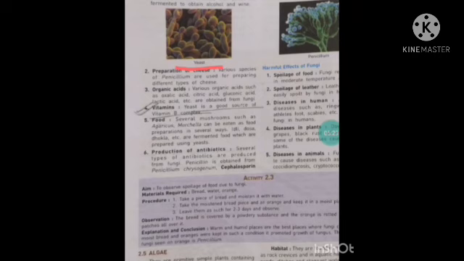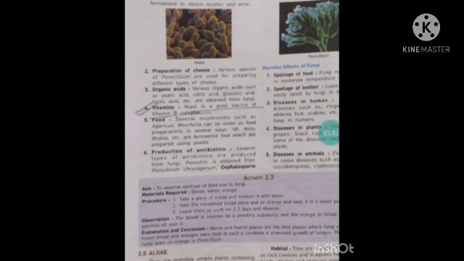Preparation of cheese: various species of Penicillium are used for preparing different types of cheese. Organic acids are also produced from fungi. Various organic acids such as oxalic acid, citric acid and gluconic acid are obtained from fungi. Next, vitamins. Yeast is a good source of vitamin B complex. Next, it is also used as food.